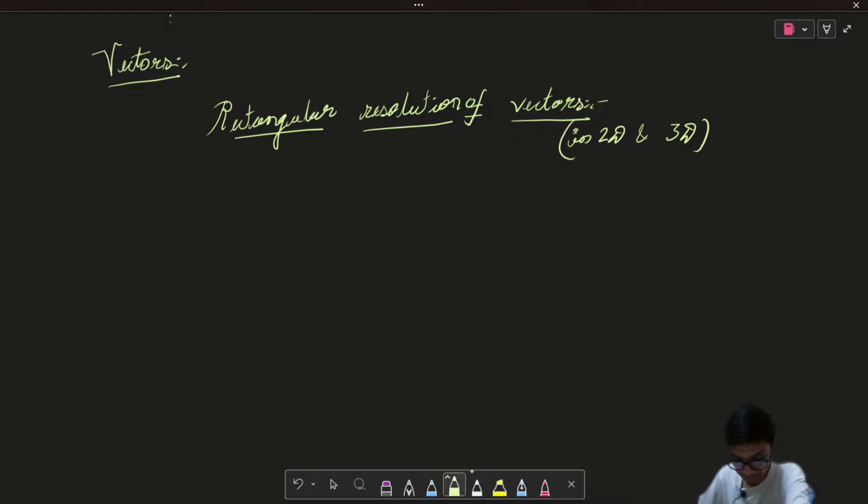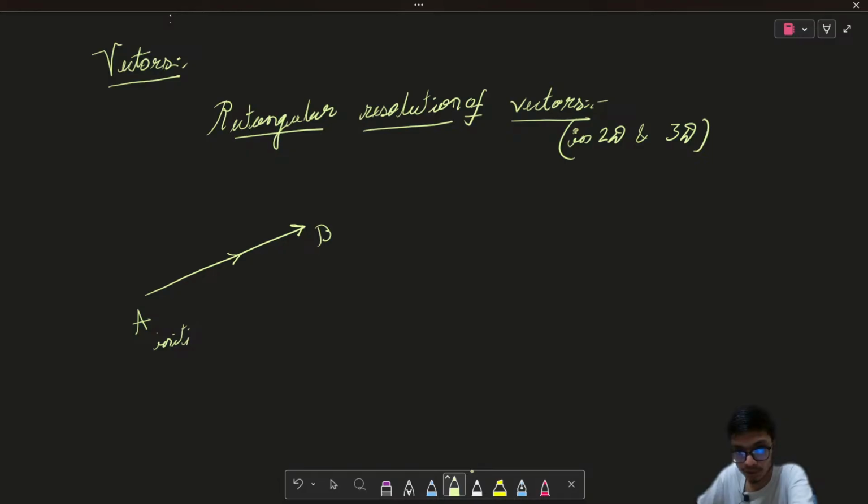As of the last class, what did we understand? Any vector can be given by a line segment joining the initial point to the final point, and the direction of the vector is denoted by the arrow going from the initial to the final position.